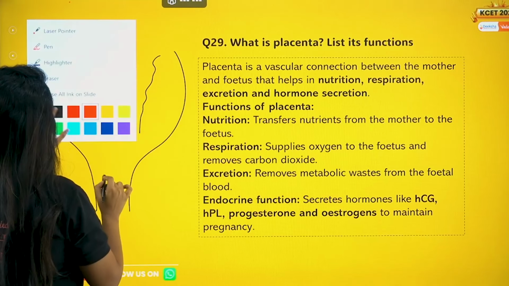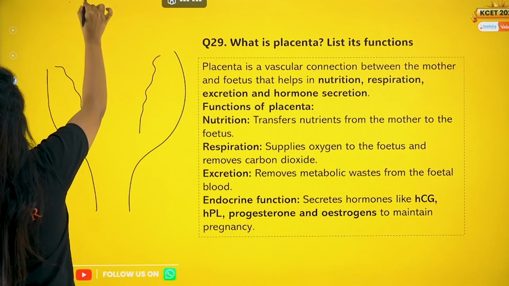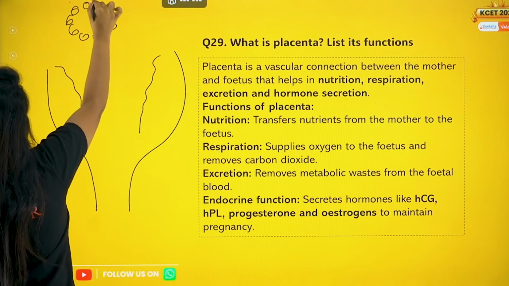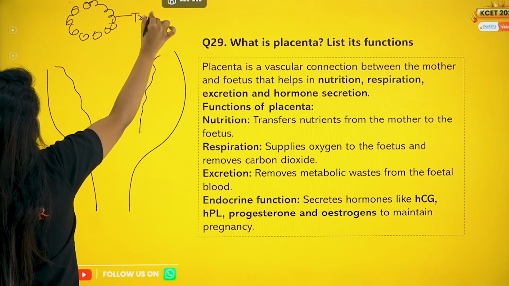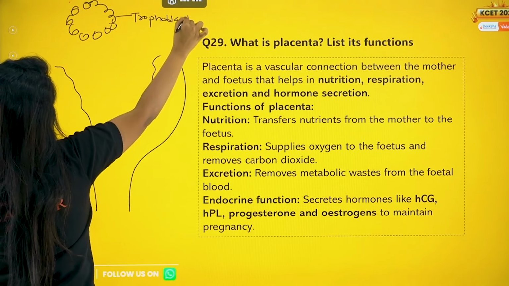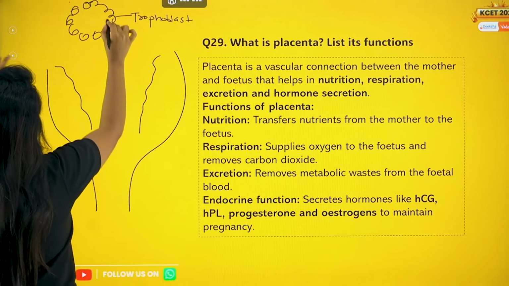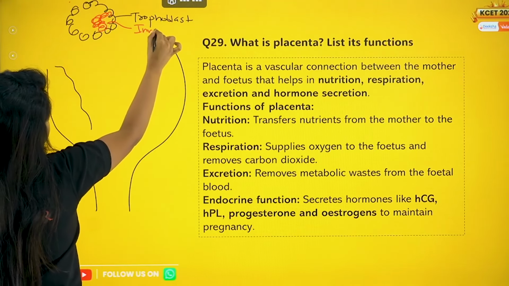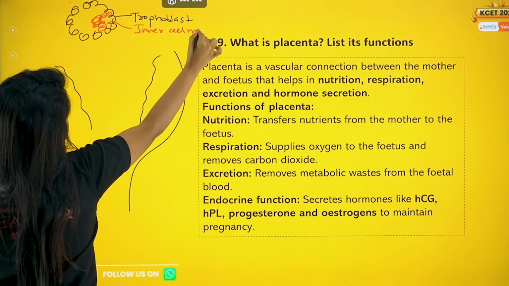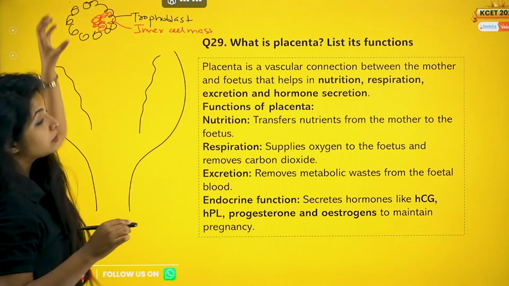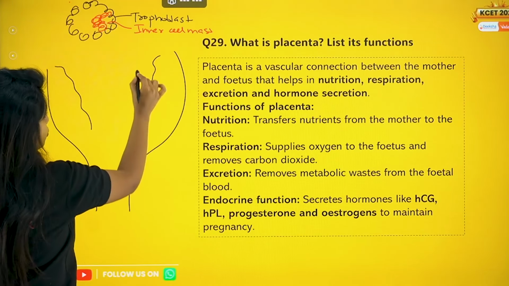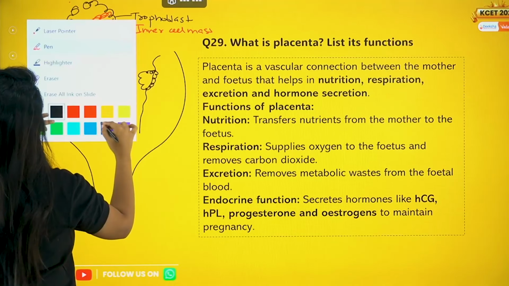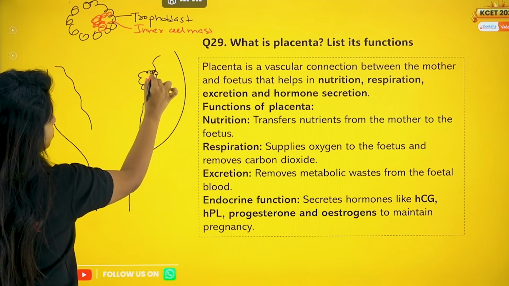What is a unique feature about the blastocyst stage? It has the outer layer of cells, which you call as trophoblast, and the inner layer of cells right over here, you call it as inner cell mass, right? Now this blastocyst stage, when it reaches over here, they slowly get embedded into the uterus.